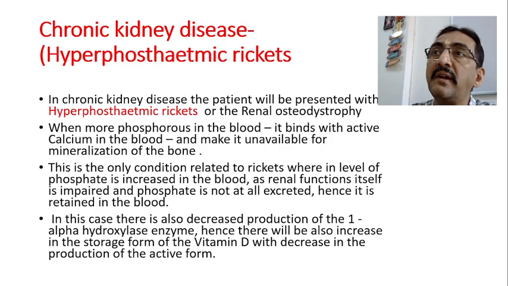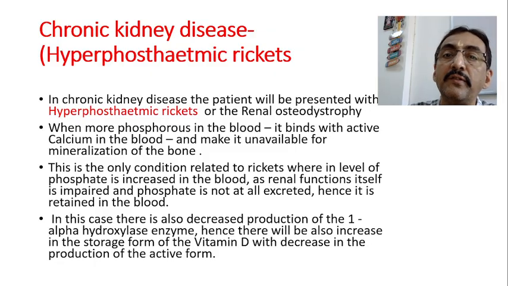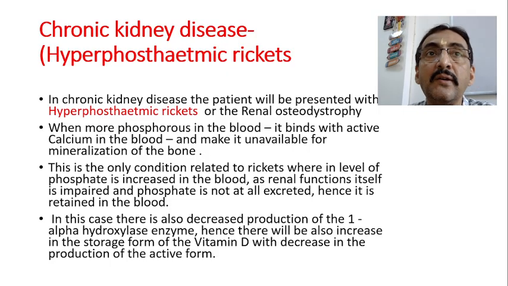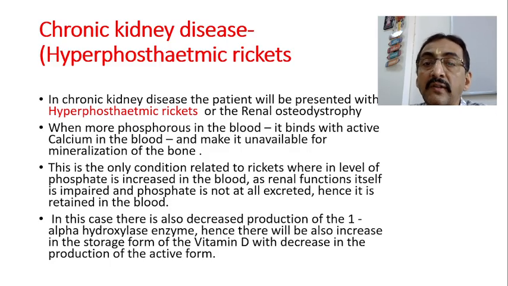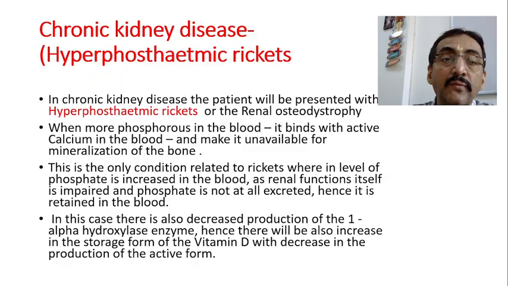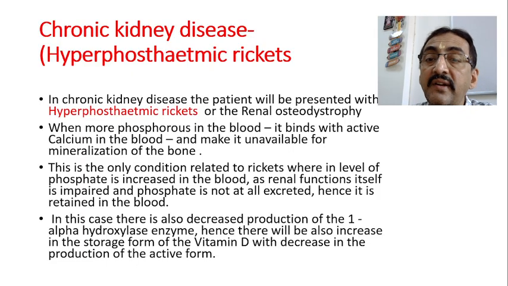So phosphate is retained in the blood, and that leads to a hyperphosphatemic state. When phosphate is more in the blood, it binds with the free form of calcium and makes it unavailable for the bones. Since renal function itself is impaired and phosphate is not excreted, it is retained in the blood.